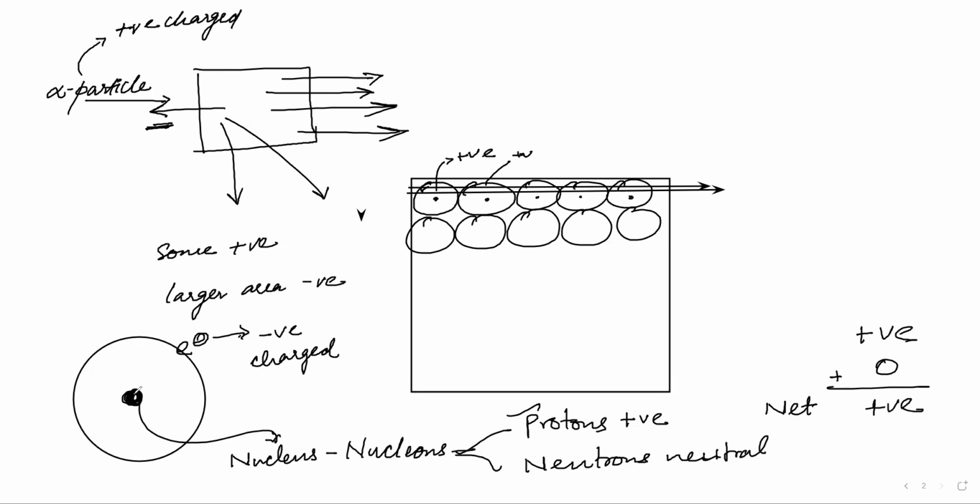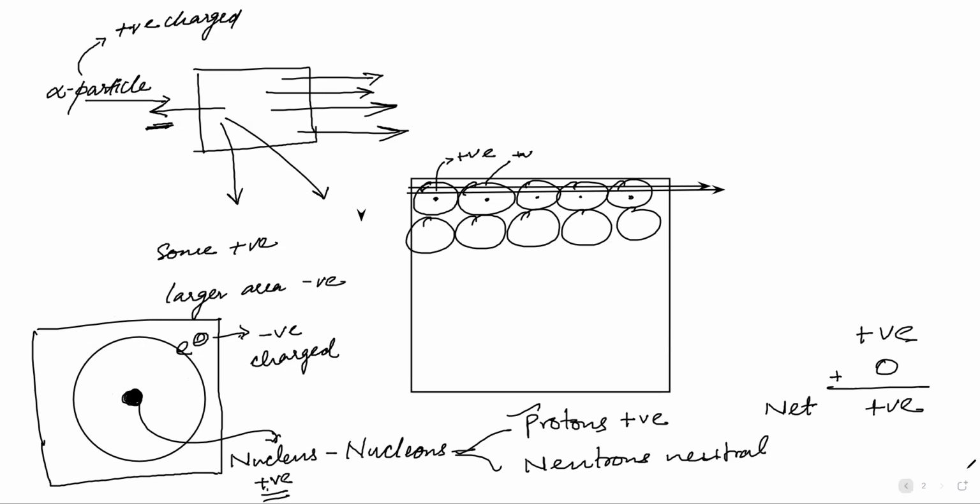That means the nucleus is positively charged. And the atom is neutral, because when I say atom, I am including the nucleus and the electrons. The nucleus is positively charged and the electrons are negatively charged. The net atom is neutral, but the nucleus is positively charged.